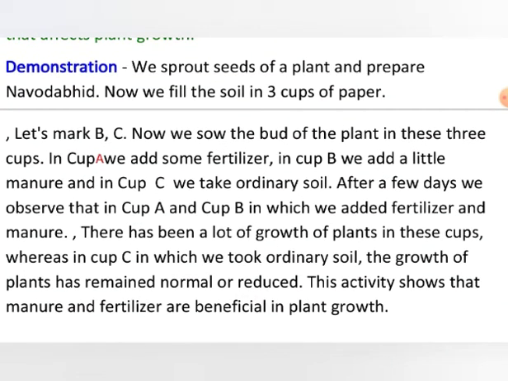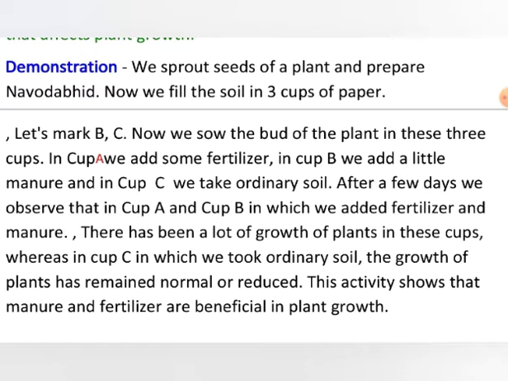We sprout seeds of a plant and prepare navod beans. Navod beans are very small plantlets. You must have sometimes seen in your home that your mother germinates moong. And these are called sprouts.